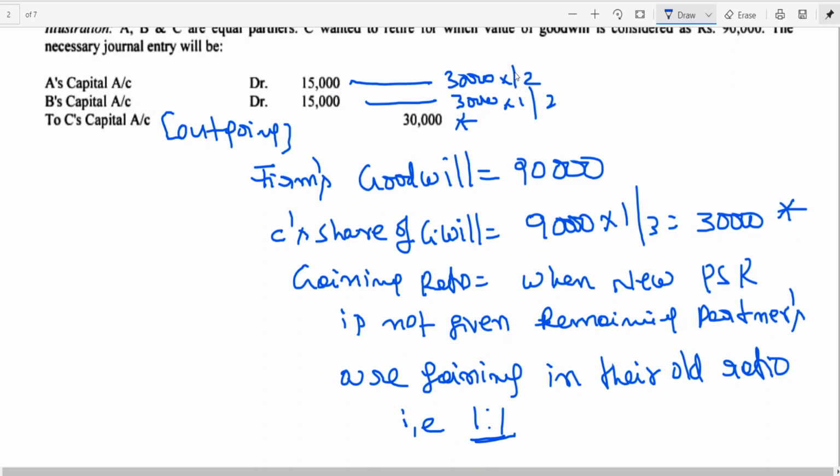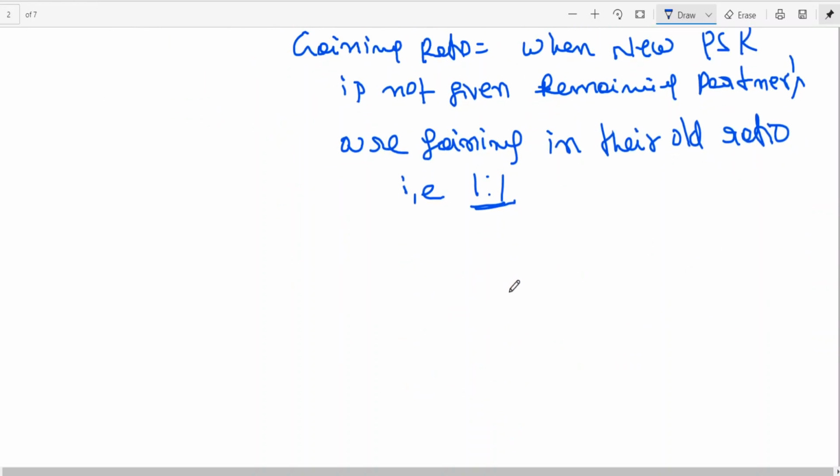So in today's class we have learned treatment of goodwill for admission of partner and also for retirement. For retirement and death, only one entry you are having. You don't have any situation. Adjustment of outgoing partner's share of goodwill through partners' capital accounts, or goodwill can be raised and written off. That also you have seen. We can write it otherwise, or this can be written like goodwill can be raised